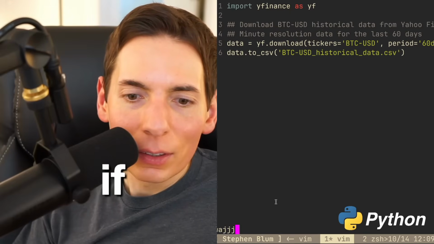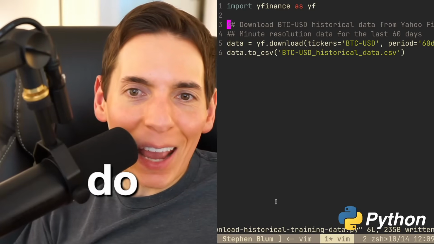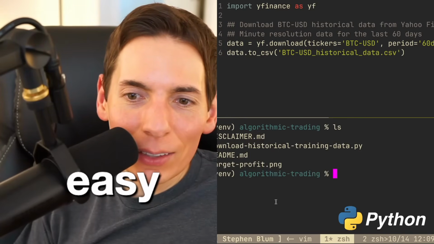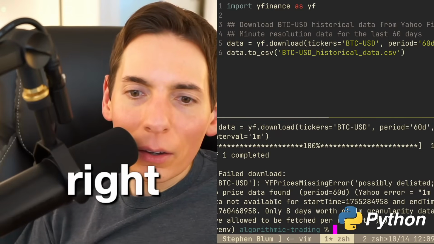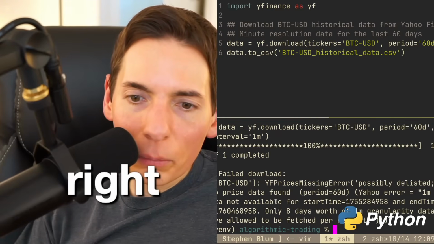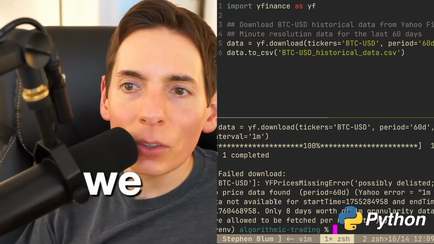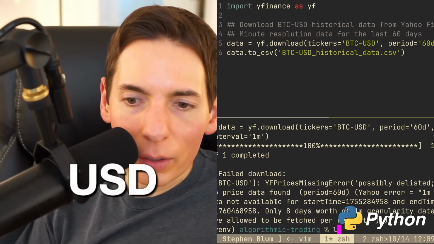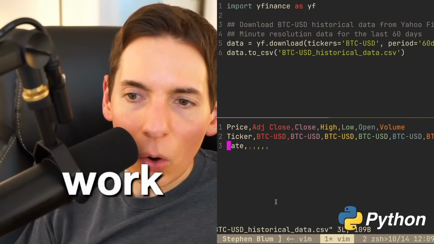Let's see if that works. Is that it? Is that all we had to do? Wait, it can't be that easy, is it? Python download. Wait, possibly delisted. Wait, did we type it right? BTC-USD. Did it work? No, it didn't work.